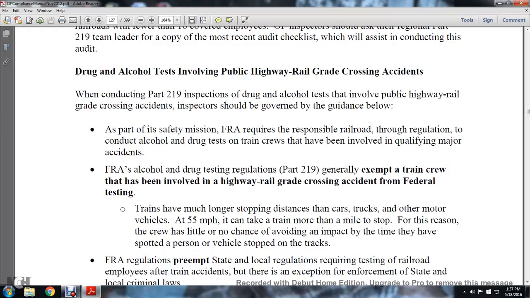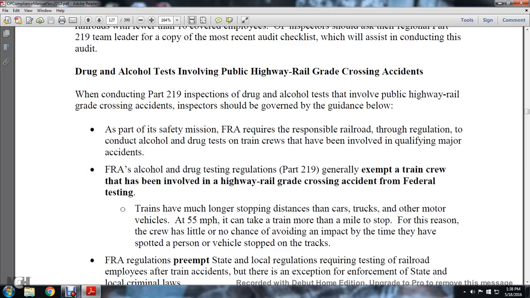Drug and alcohol testing involving public highway railway grade crossing accidents. When conducting a Part 219 inspection of drug and alcohol testing involved with a public highway railway grade crossing accident, inspectors should be governed by the guidance below. As part of its safety mission, the FRA requires the responsible railroad through regulation to conduct alcohol and drug testing on train crews that have been involved in qualifying major accidents. The FRA alcohol and drug testing rule, Part 219, generally exempts a train crew that has been involved in a highway railway grade crossing accident from federal testing.